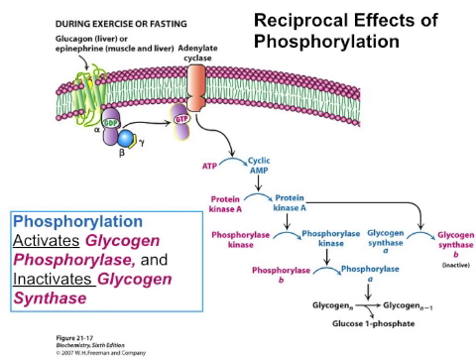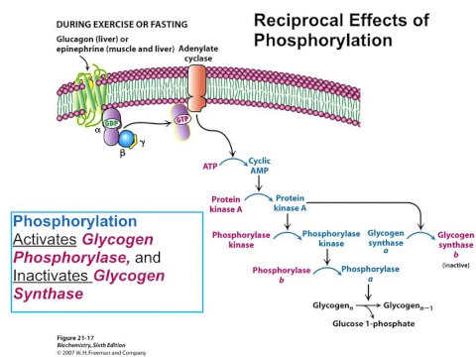Protein kinase A can also phosphorylate glycogen synthase and inactivate that enzyme so that we do not make glycogen at the same time that we are breaking it down. And this is an example of reciprocal regulation: the same signal activating one pathway and inactivating another.